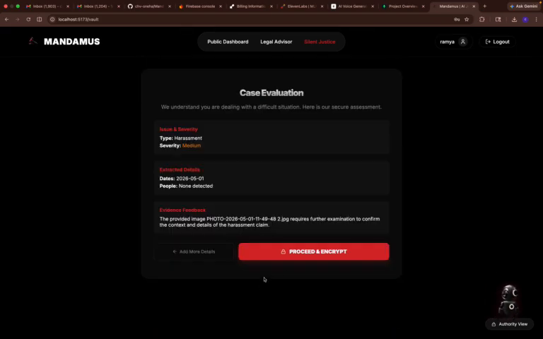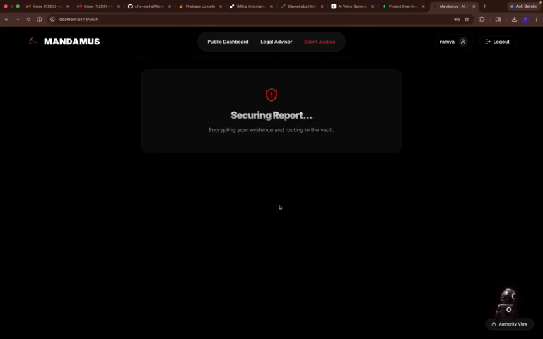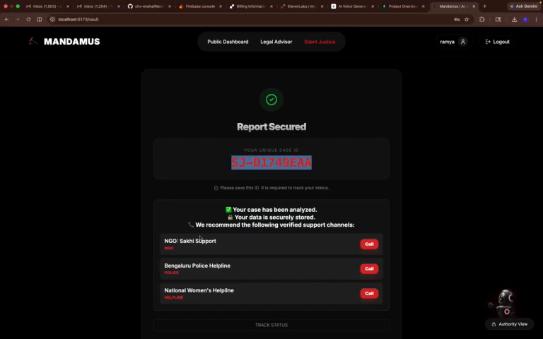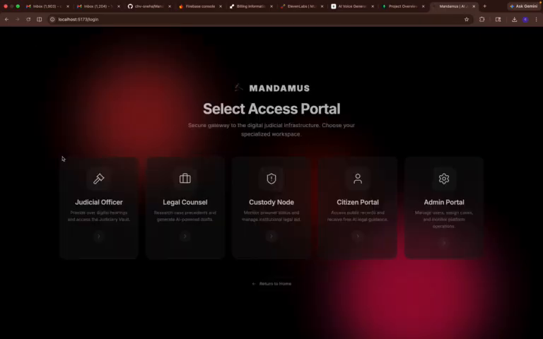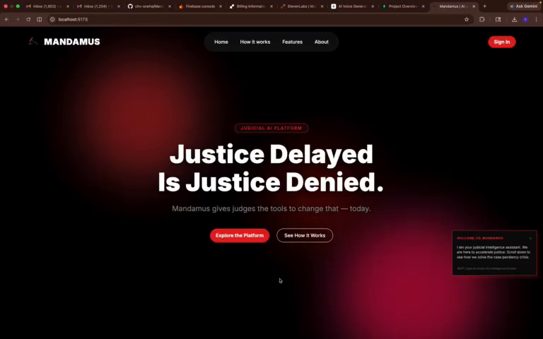Now your evidence will be encrypted on our platform, and you can proceed with the encryption. Then you'll get a secret code, and your evidence will be encrypted, and then you will be connected to any helplines, NGOs, Bangalore Police, National Police Support, like this. Then you log out. This is all about our project Mandamus, which makes the judicial system process easy. We don't replace the judge, we just assist the judge. Thank you.